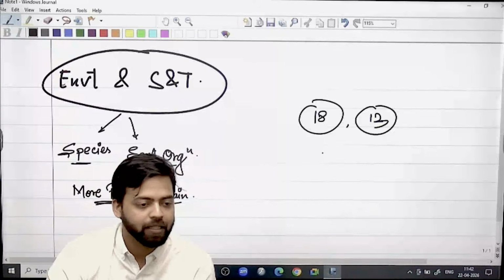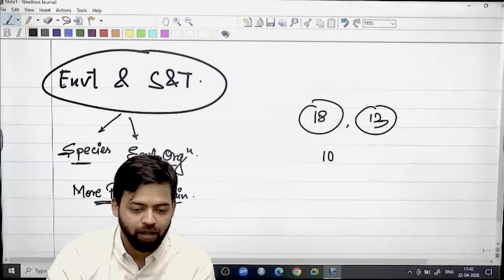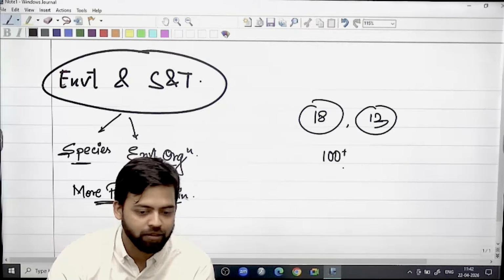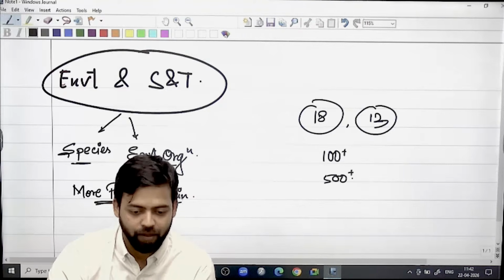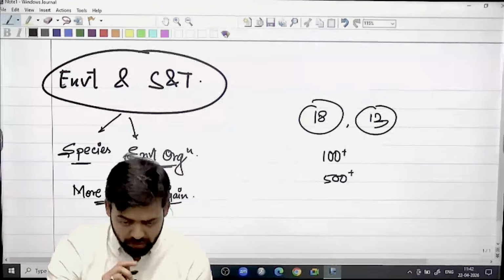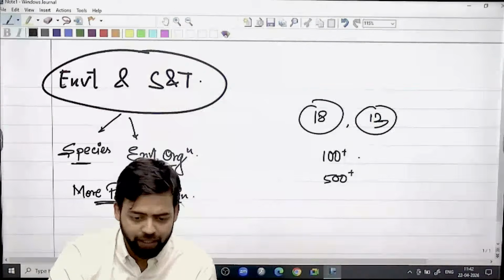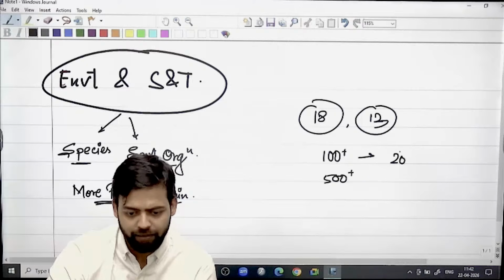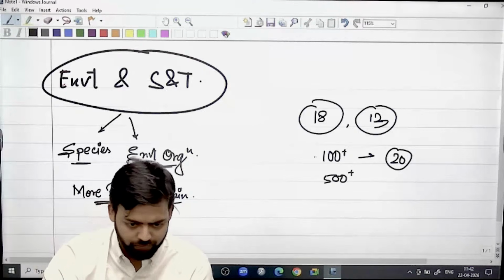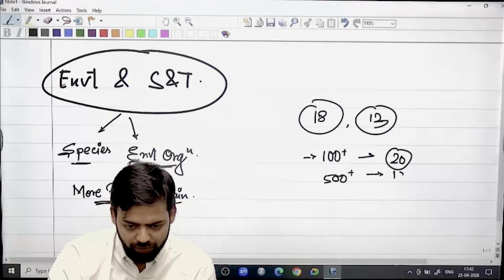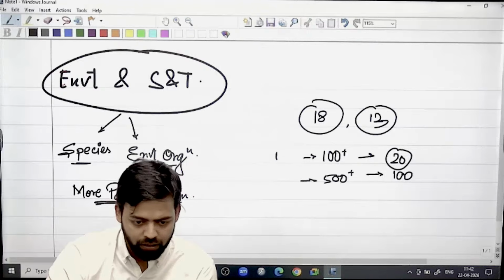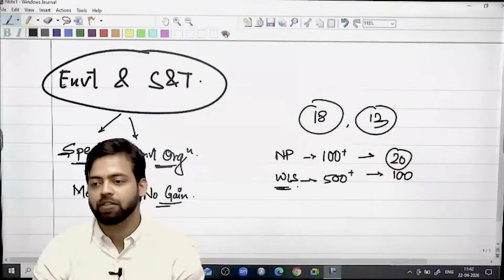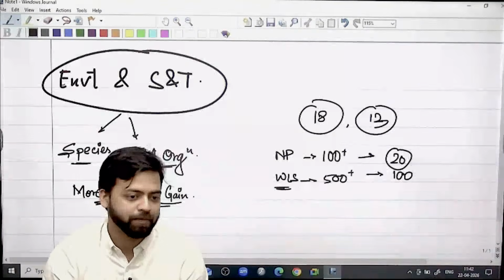How many national parks are there? 100 plus, 106. How many wildlife sanctuaries? More than 500, right? Such is the scenario that every year, out of these, in at least 20 national parks and at least 100 wildlife sanctuaries, 1 or 2 new species are discovered, and they remain in the news.